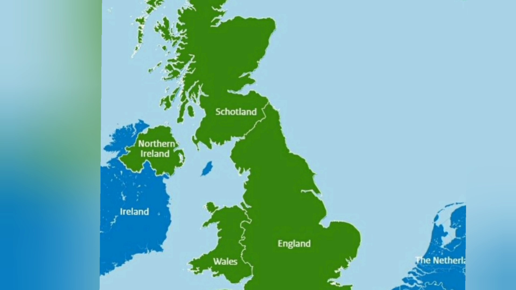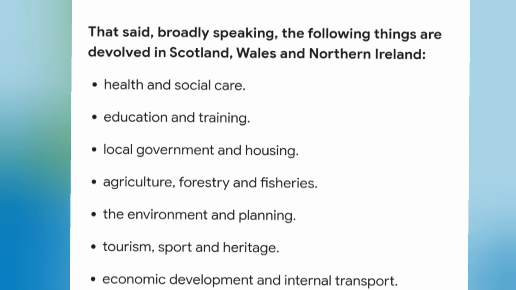However, for each of these 3 legislatures in Scotland, Northern Ireland, and Wales, they are only allowed to create laws on certain subject areas or certain matters. These are jurisdictions, areas that the head of the United Kingdom, in other words, the UK government, has handed down to them. Sometimes they're called the devolved areas.